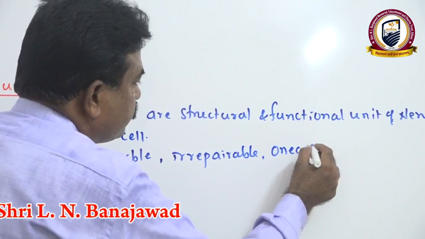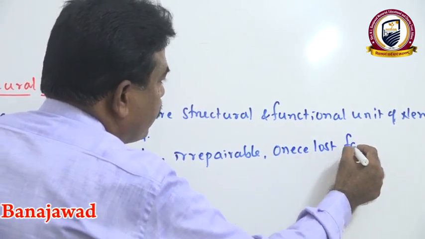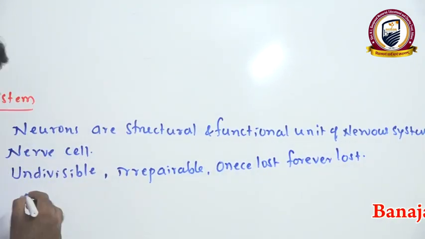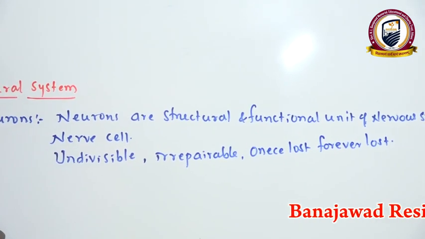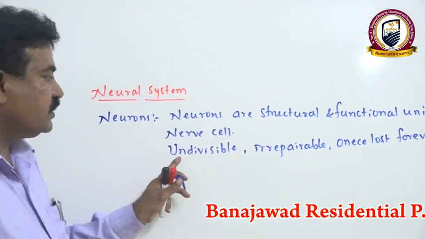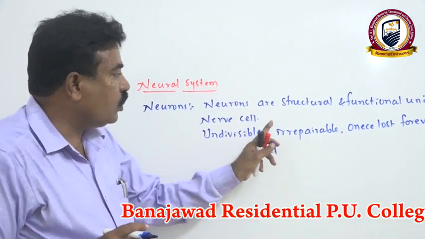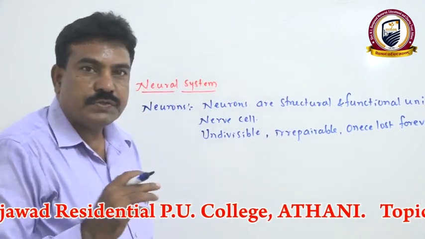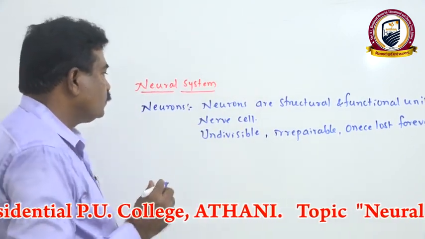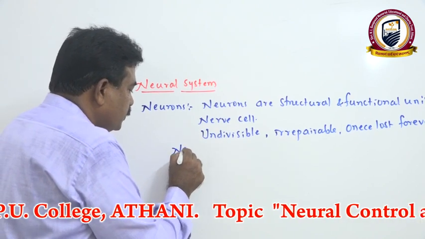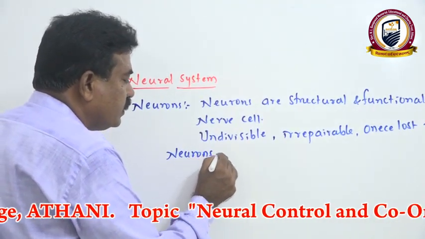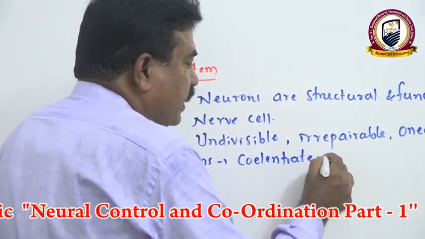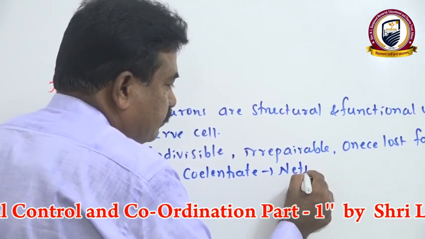Once lost, forever lost. Therefore, if any mechanical injury takes place and neurons are damaged, they do not divide and do not undergo repair, hence once lost, forever lost. These neurons, in the case of coelenterates, form a network-like nervous system.